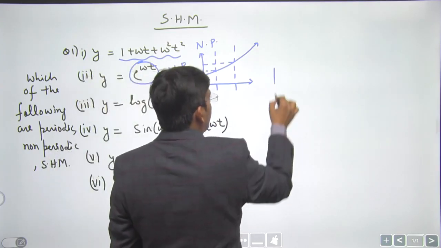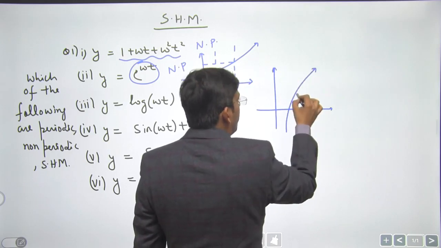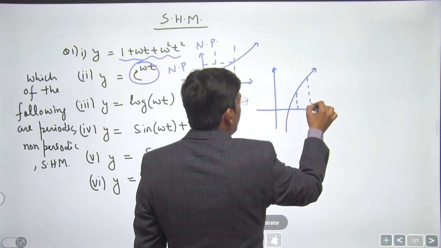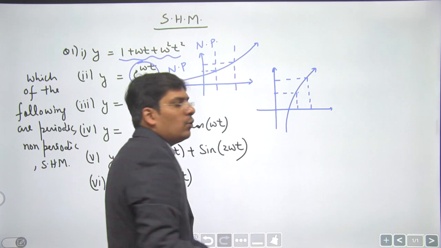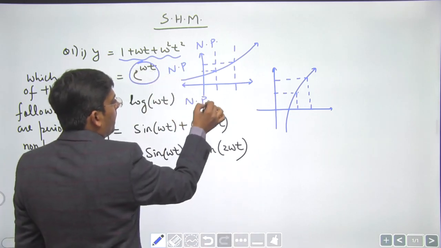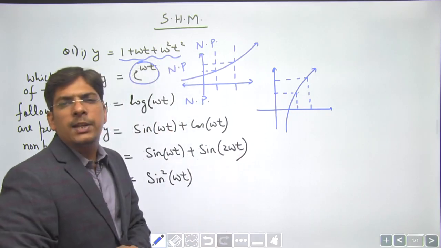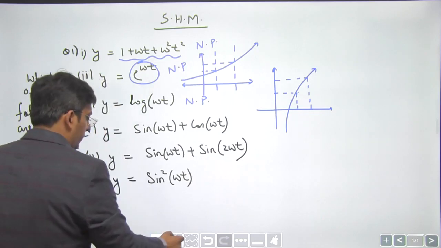Similarly, when we discuss log of omega t, its graph goes like this. For two different values of time, you cannot have the same value of y; you have different values of y. Again, it is a non-periodic function. So we can clearly state that these functions are actually non-periodic functions, dear students.